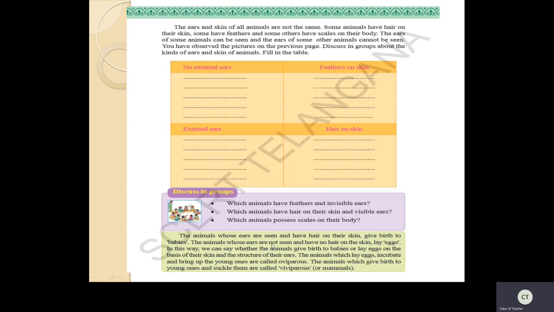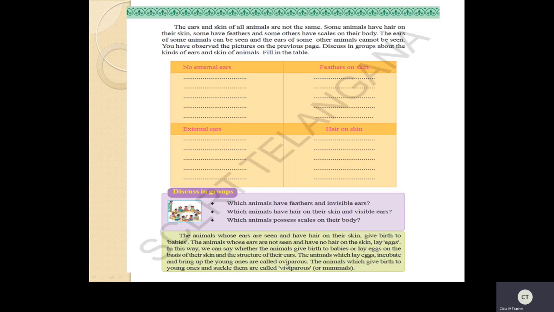Animals whose ears are not seen and have no hair on the skin, they lay eggs. For example, if you see hen, can you see ears? No. Can you see hair? No, they have feathers. So they are going to lay eggs. Based on this, animals are categorized into two types, that is oviparous and viviparous. Ovi, see the first letter O. Ovi means egg. Ova means egg.